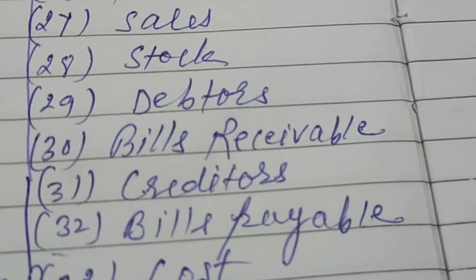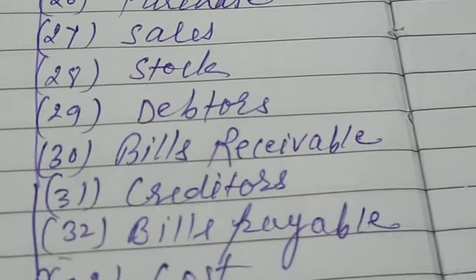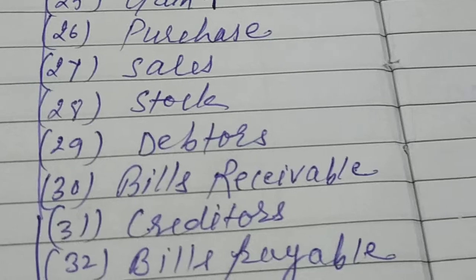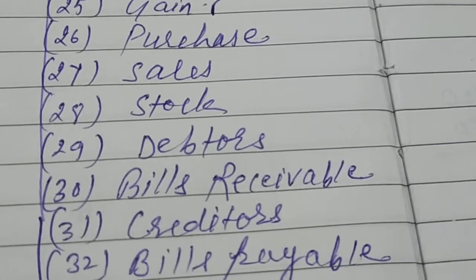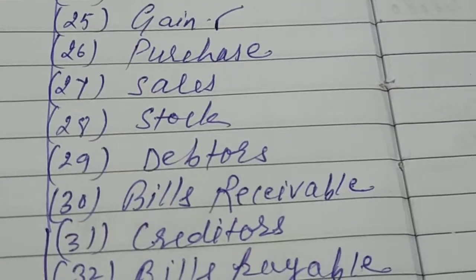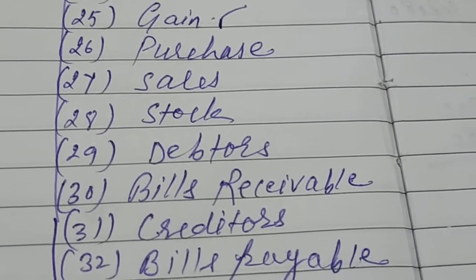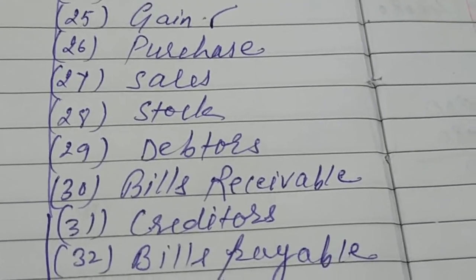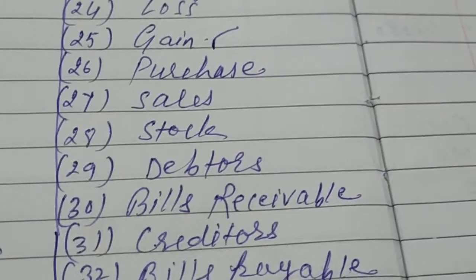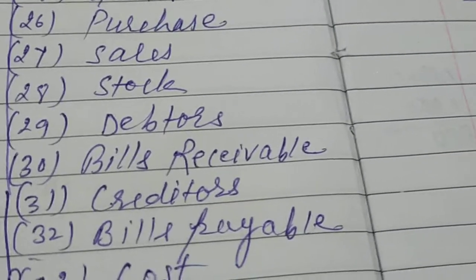Bills receivable is a written document where there are two parties: one is the bill writer and the other is the acceptor. We will discuss bills receivable and bills payable extensively in the bill of exchange chapter in the 11th class. Here, just see the meaning of bills receivable.